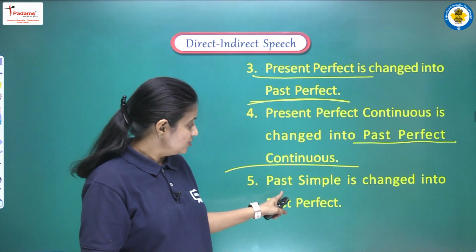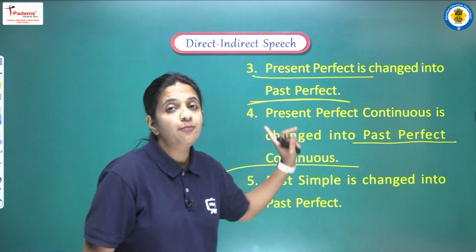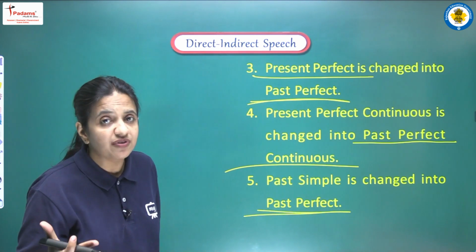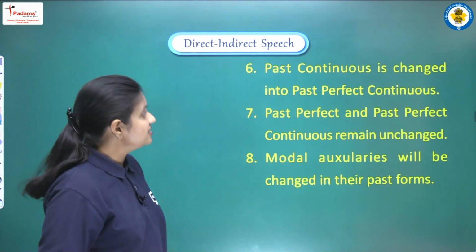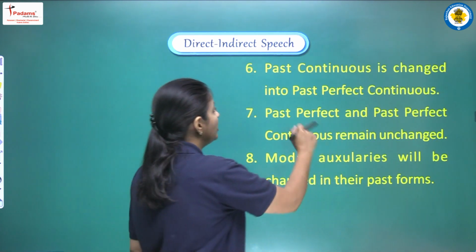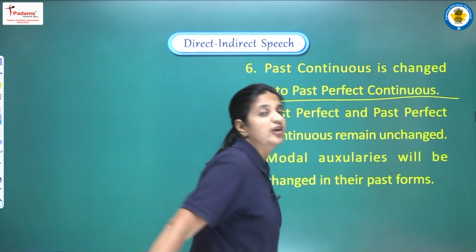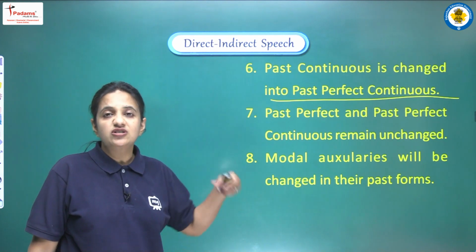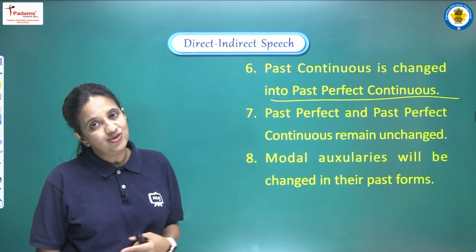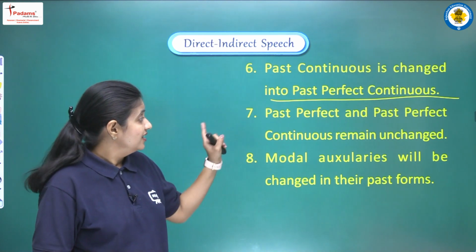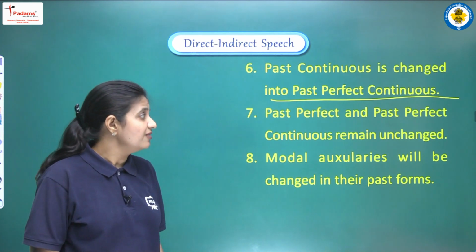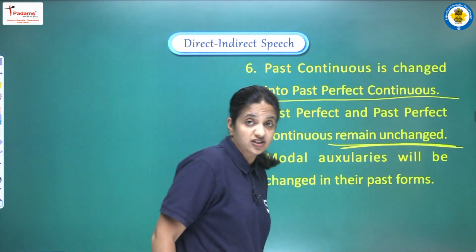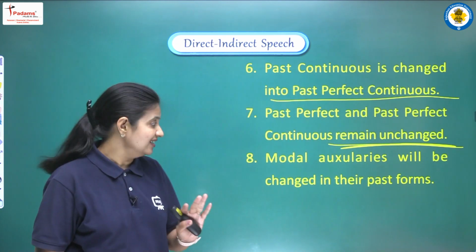नेक्स्ट वी आर हैविंग, सपोज वी आर हैविंग पास्ट सिंपल. सो पास्ट सिंपल इट विल बी कन्वर्टेड इनटू पास्ट परफेक्ट. क्लियर. नेक्स्ट इज past continuous. It will be changed into past perfect continuous. So students, you have to learn all these changes because according to this only you have to do changes in the tense. Next is past perfect and past perfect continuous, they remain unchanged. Okay, उसमें हम कोई भी changes नहीं करते हैं.